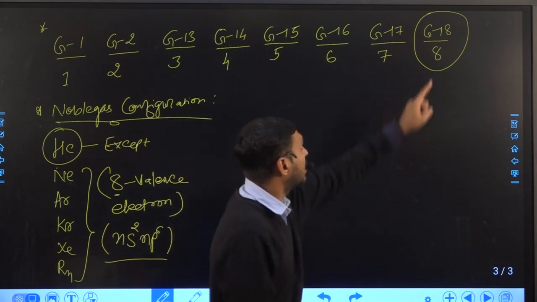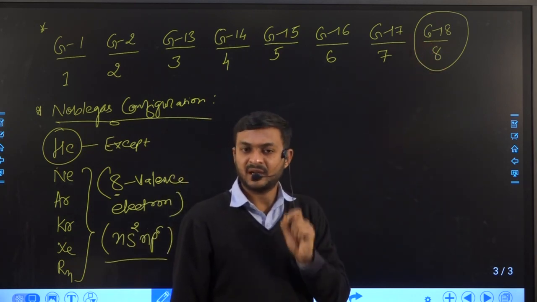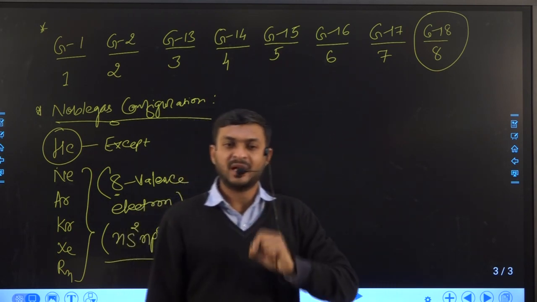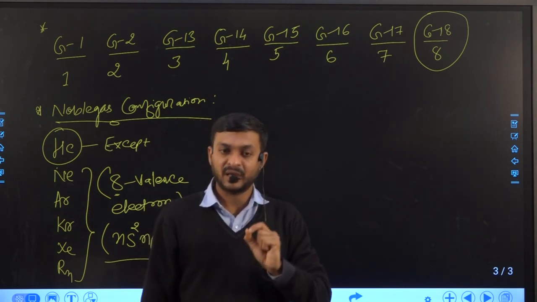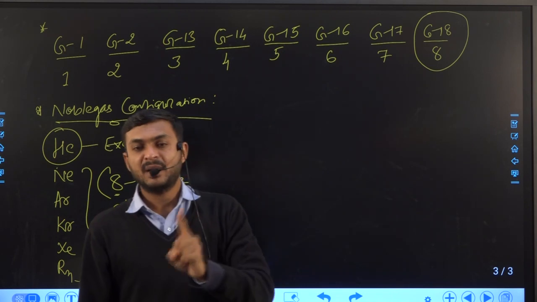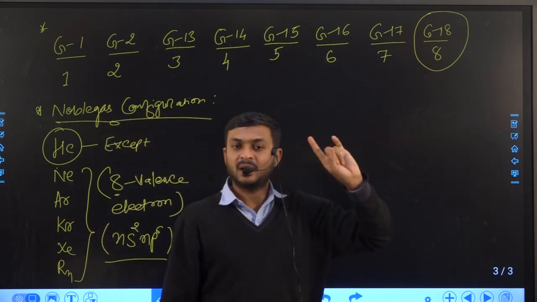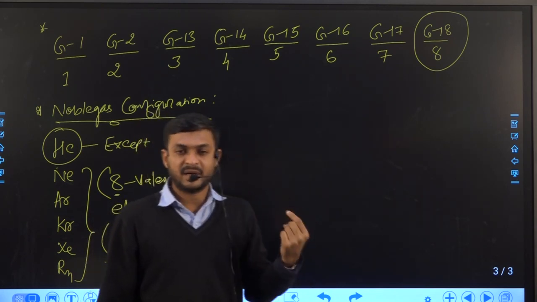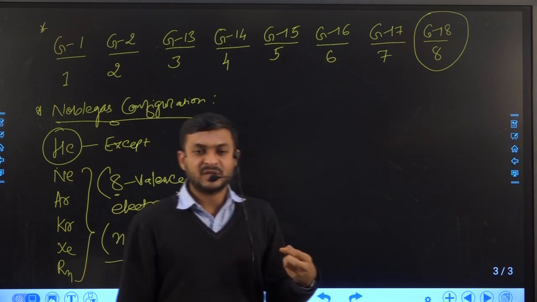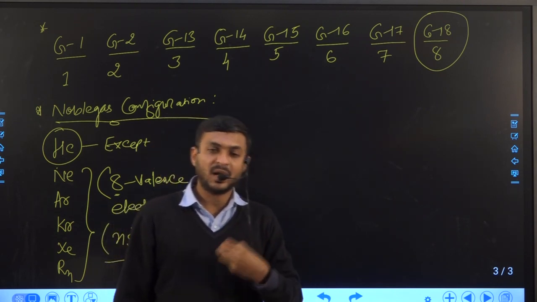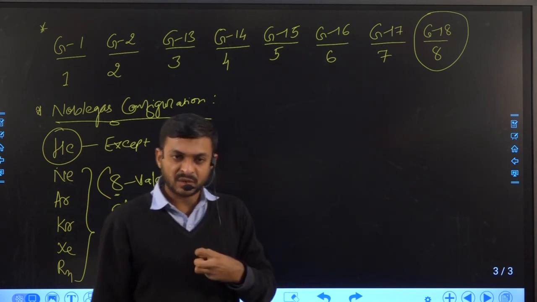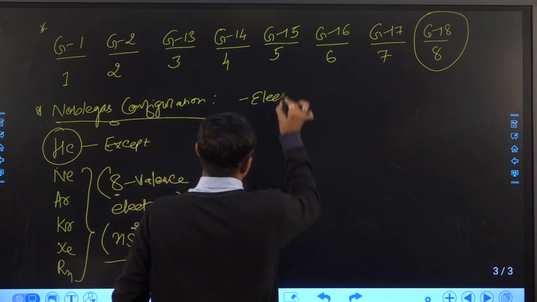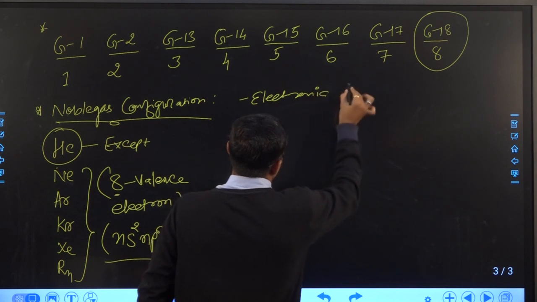Because, as we know, group number 18 is more stable than the others. That means group number 18 has a tendency toward stability that is more than other group elements. So that is why all the elements are trying to become like group number 18. And during the formation of a chemical bond, they are all trying to achieve the electronic configuration. I use the word electronic configuration.